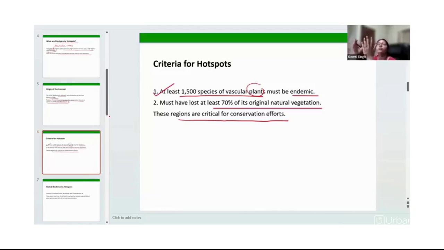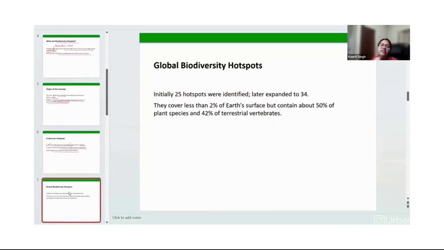So we have to conserve that particular species in that particular area. We cannot migrate them from here and there, right? That is why these hotspots are created, to conserve them in that particular region only. We are not going to pick the plant and plant it somewhere else. No, that will not happen.